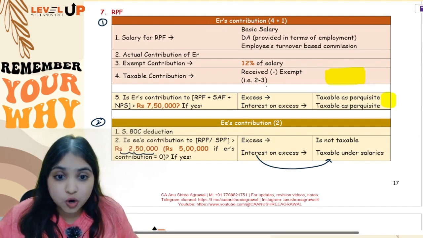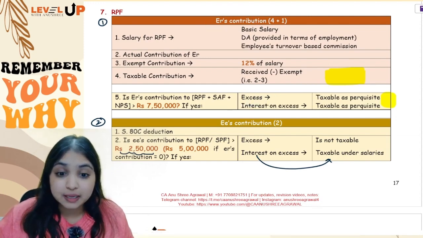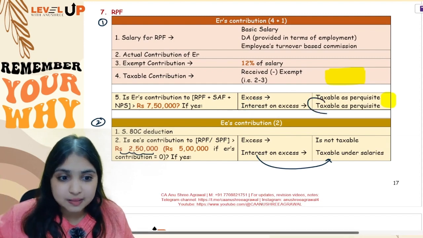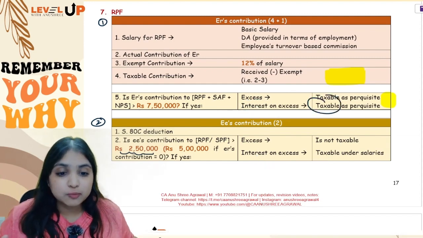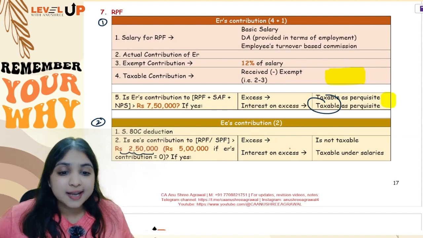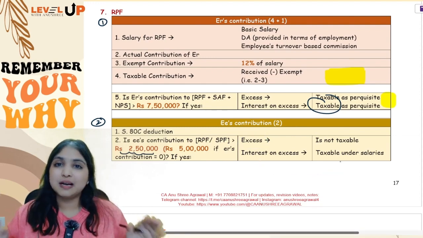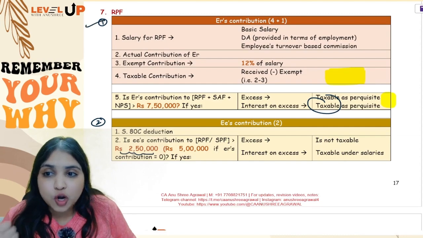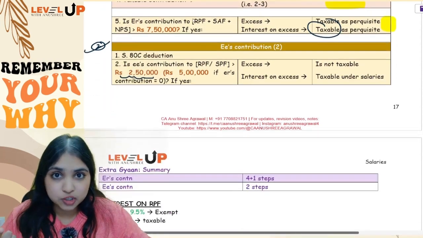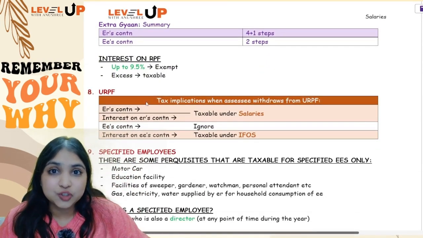Did you notice? For employer's contribution, even the excess was taxable, even interest was taxable. You had 2 taxable numbers over here. But for employee's contribution, the excess is not taxable. On the excess, what is the interest? That alone is taxable under the salaries head. Okay. So employer's contribution, first adjustment. Employee's contribution, second adjustment. Third is your interest on RPF.